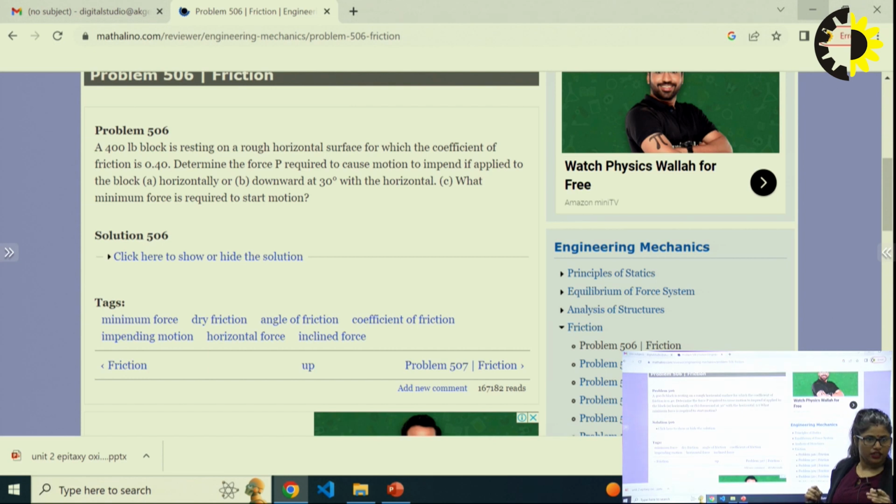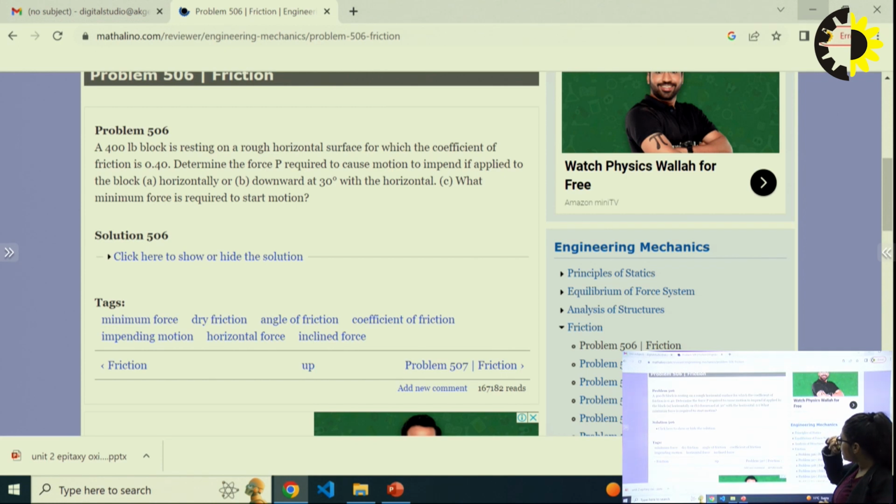Impend means it is in the position of movement. In the first case the force is applied horizontally. In another case the force acts at some angle, 30 degrees.